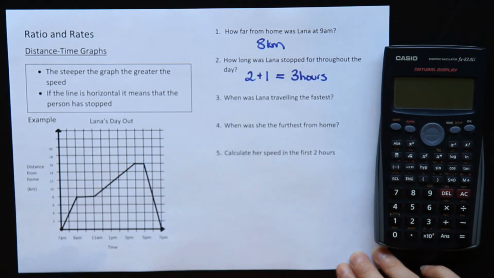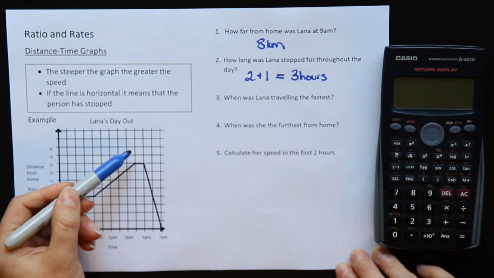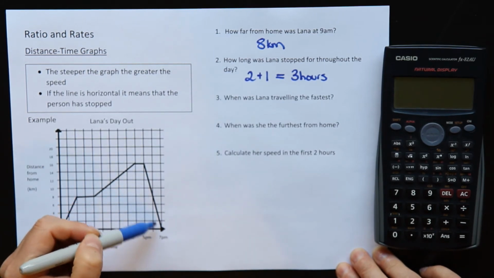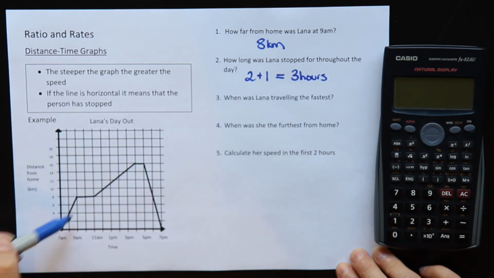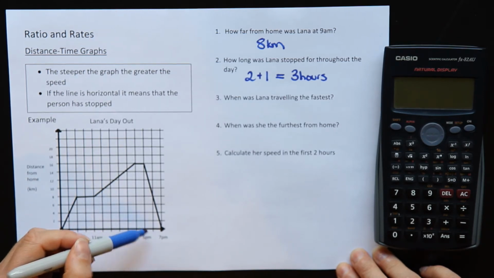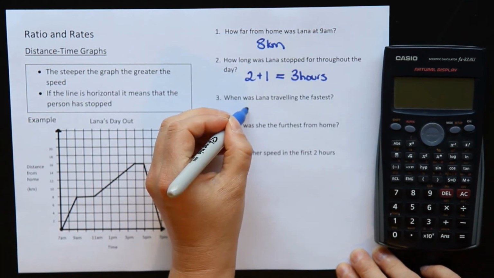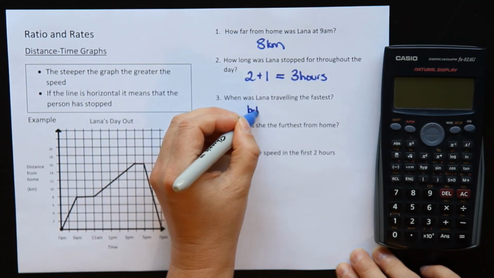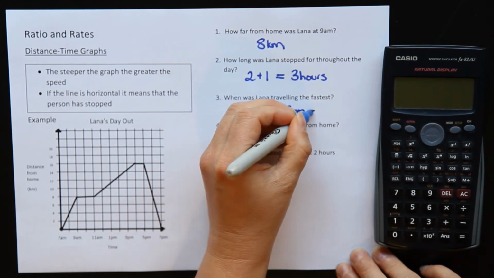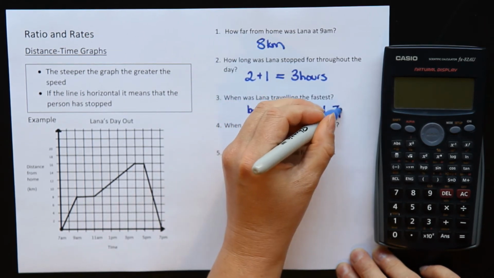When was Lana traveling the fastest? So that is the steepest section of the graph. Now it can be steepest going up this way, or it can be the steepest coming back. And I think if you look at this, you will see that that line is actually steeper than these two. So she was traveling the fastest between 5 p.m. and 7 p.m.